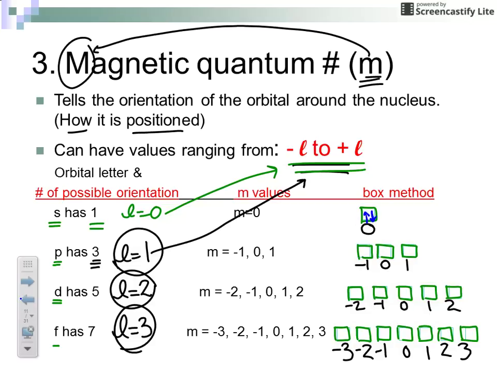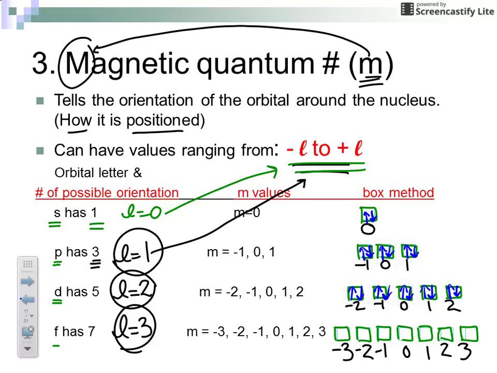So if you were going to fill up all 3 of your p boxes here, you would have to make sure you put in your up arrows first. So wife number 1, wife number 2, wife number 3. They have to come home first before any husbands come home. Then the husbands. Down, down, down. 6 total electrons can fit in those boxes. For your d orbitals, you would go up, up, up, up, up, and then down, down, down, down, down.